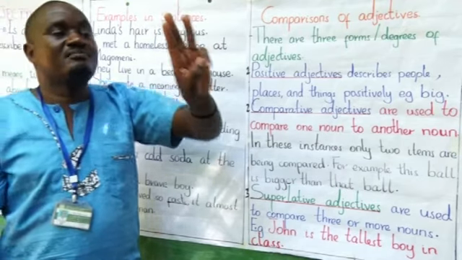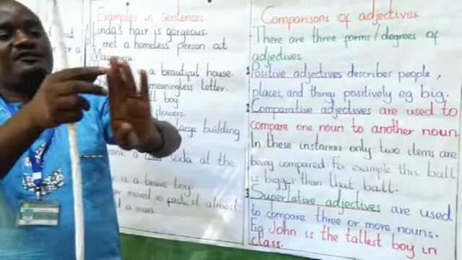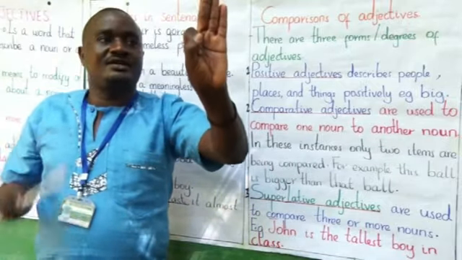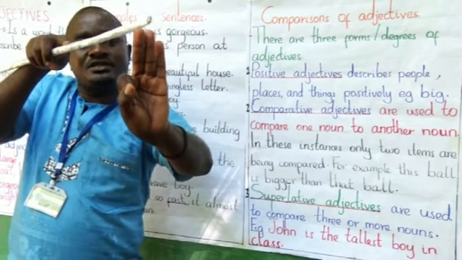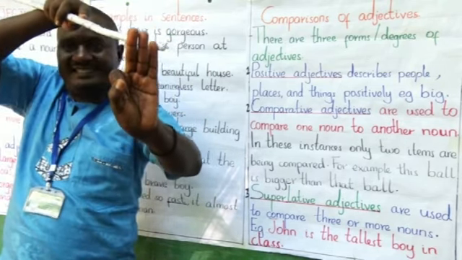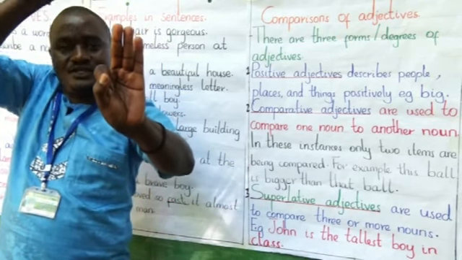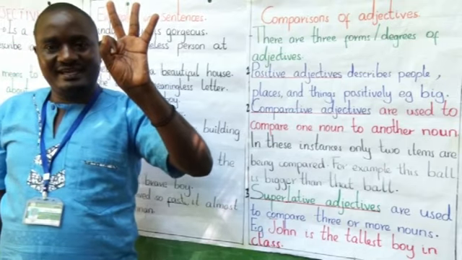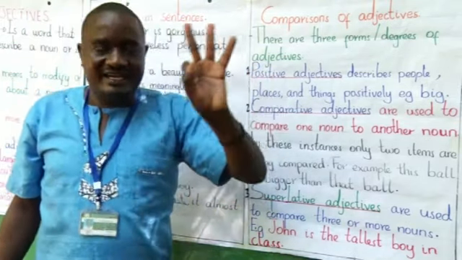Now you're comparing more than two. We can say that the fingers, the way they are, short, shorter, shortest, tall, taller, tallest. You're comparing three or more nouns.